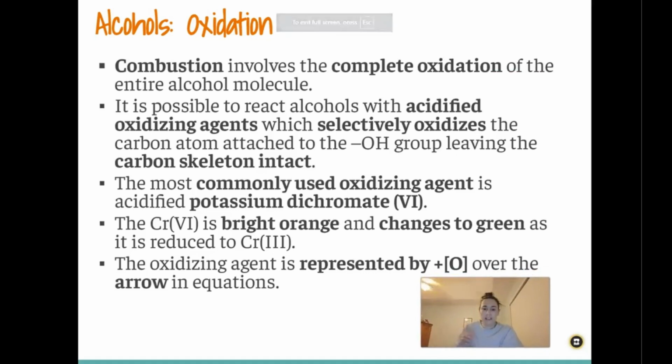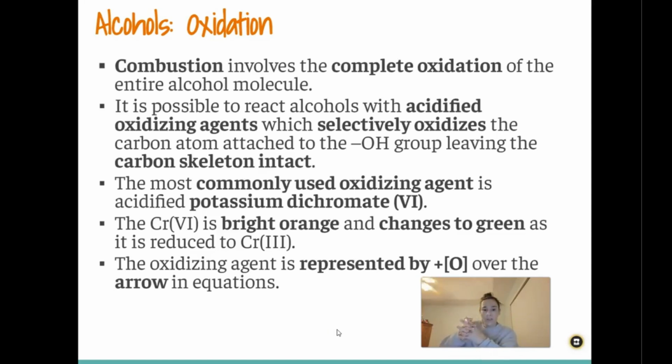So combustion is the complete oxidation of the entire alcohol molecule. And what do I mean by oxidation? Who remembers Leo the lion says grr. So loss of electrons is oxidation because the alcohol forms the carbon dioxide, which is the more oxidized form compared to the alcohol. So combustion is complete oxidation.